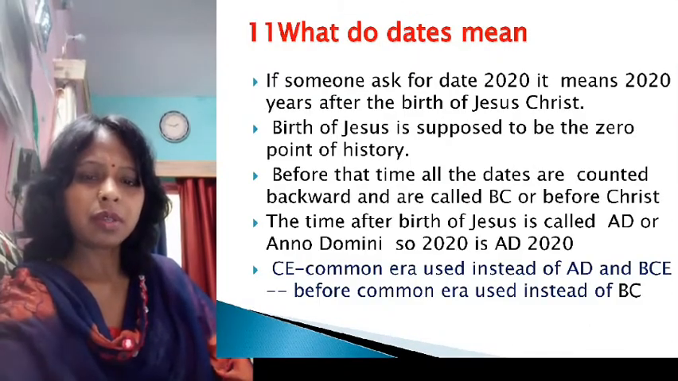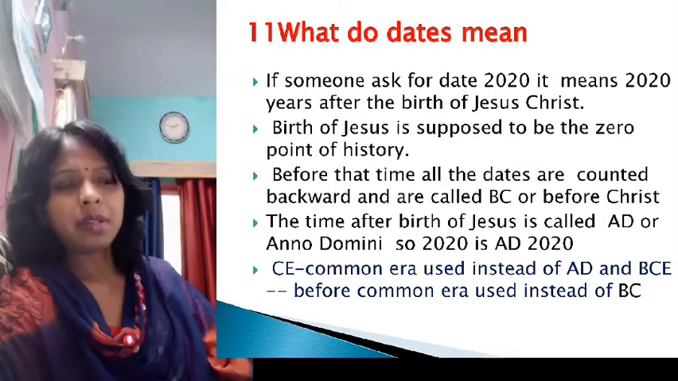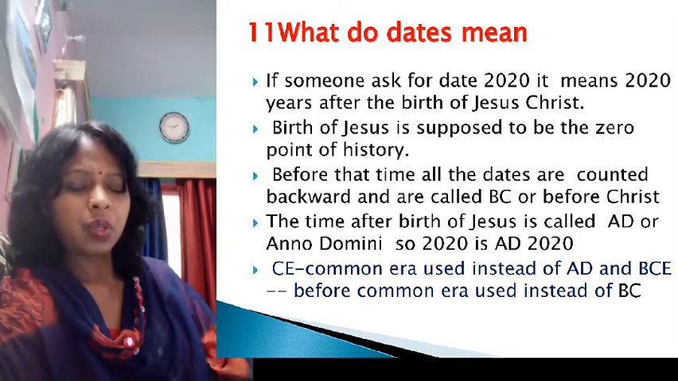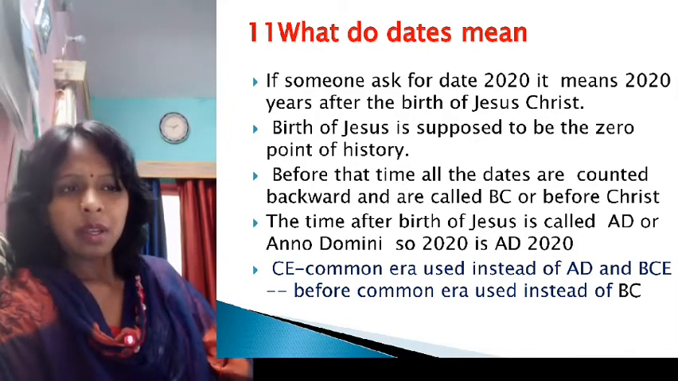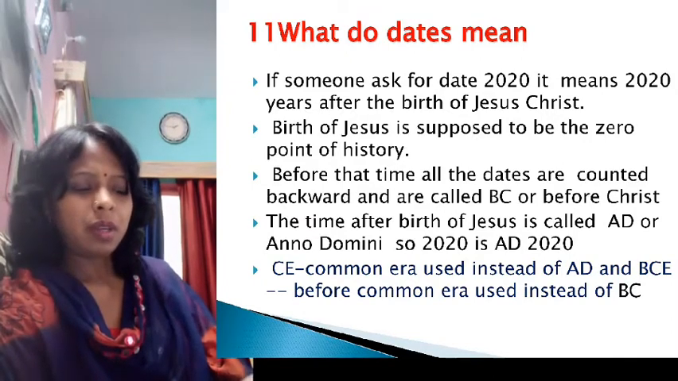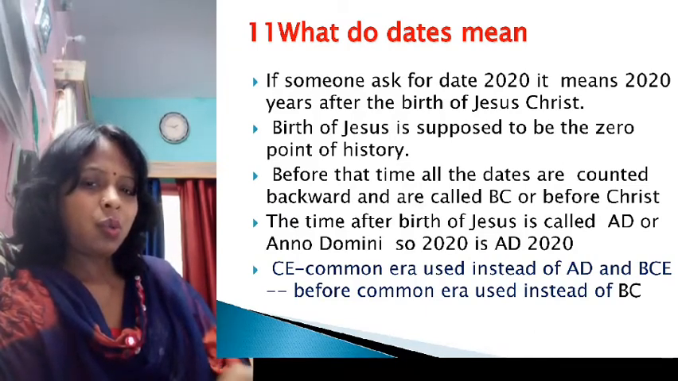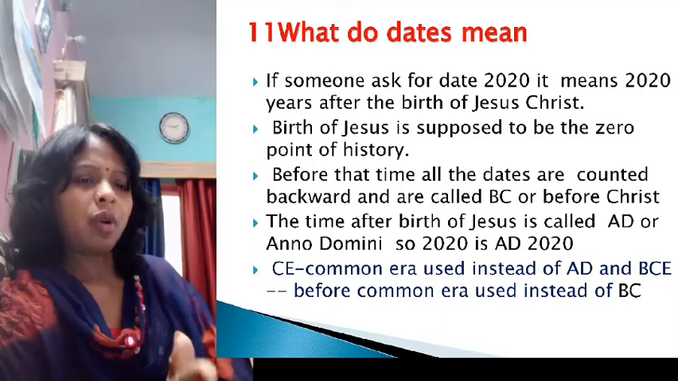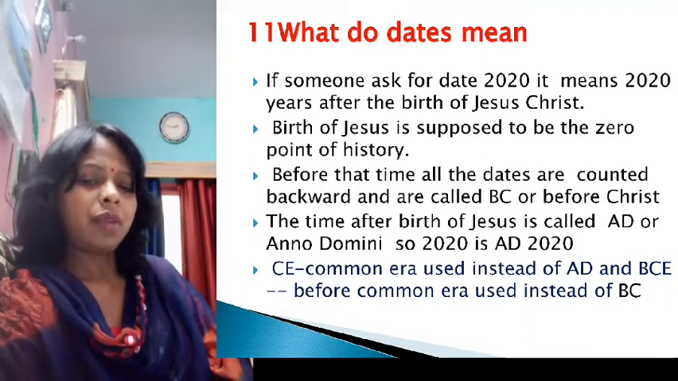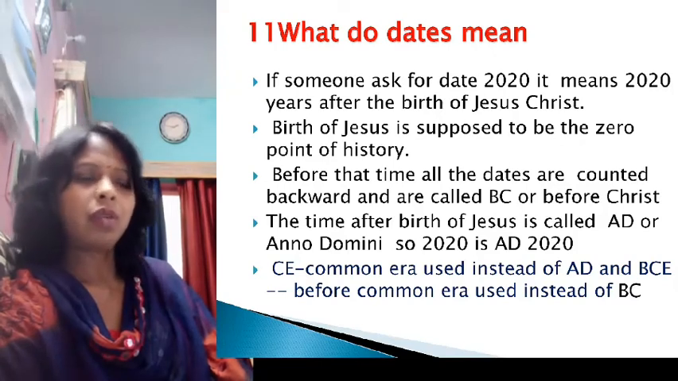Our next topic is, what do dates mean? In history, dates were determined by Western people based on the birth of Jesus Christ. The birth of Jesus is taken to be the zero point of history. So we suppose zero is the birth year of Jesus Christ. Before that time, all dates are counted backward, and that is called BC. After the birth of Jesus Christ, all dates are called AD, Anno Domini.